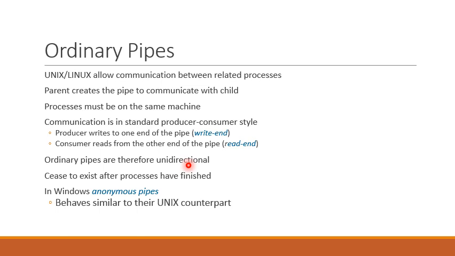If the consumer also wants to exchange information or send messages to the producer, then there must be another pipe that supports the communication from consumer to producer. So to provide the communication from consumer to producer, we need another ordinary pipe. This way we can provide bidirectional communication using two pipes.